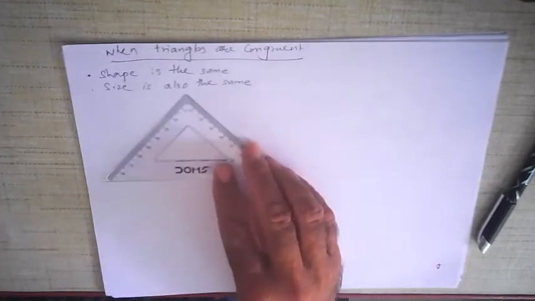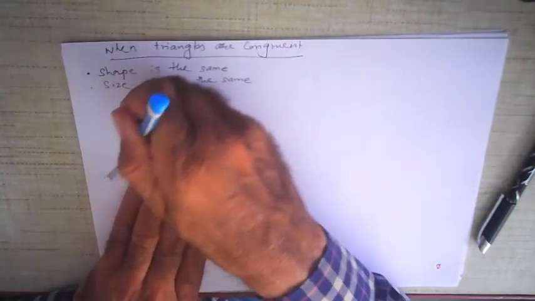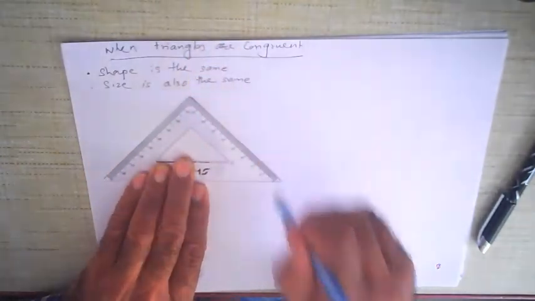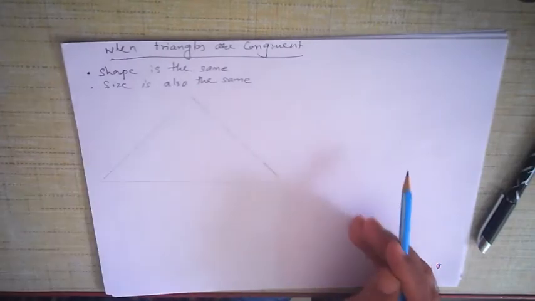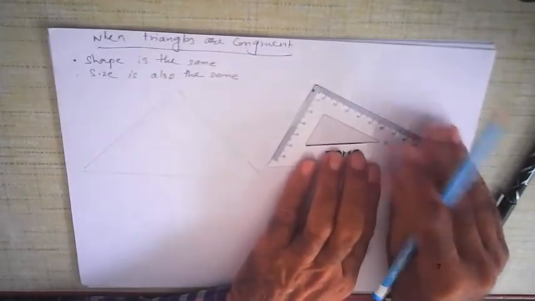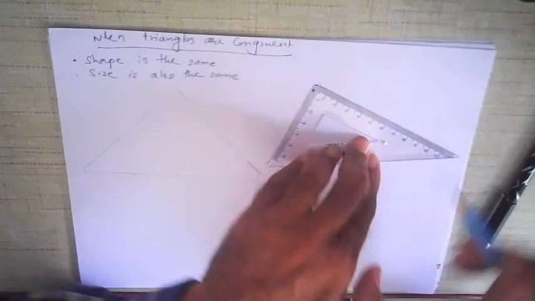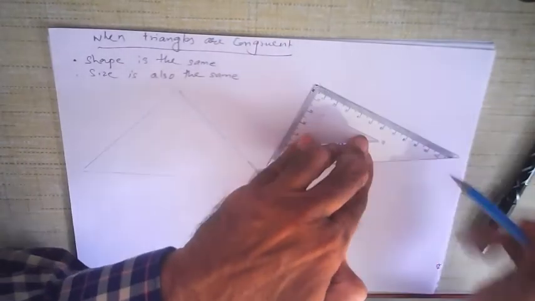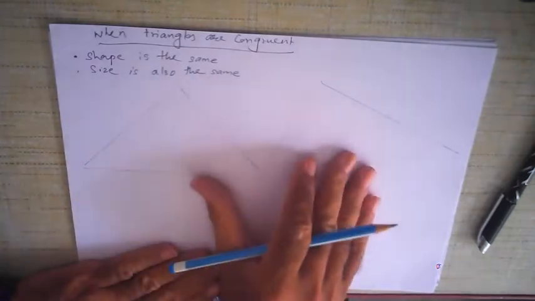If I make a quick figure with this one, this is just to give you an idea. Look at this triangle here. If you look at these 2 triangles, you will find that they are different, although both of them are triangles.